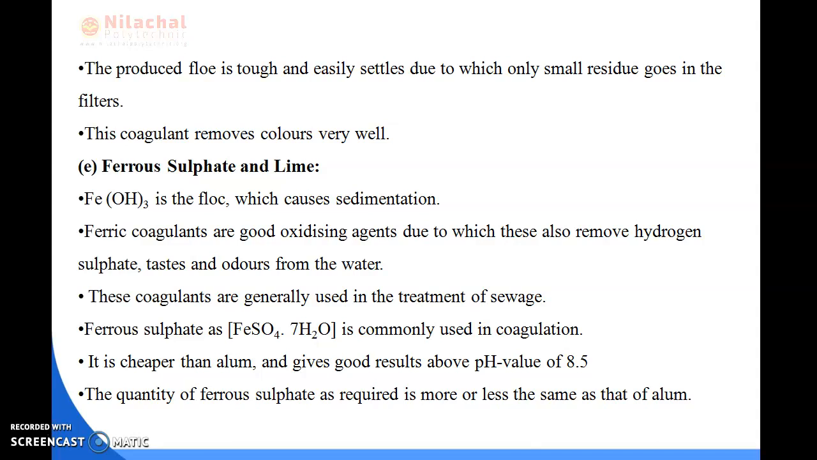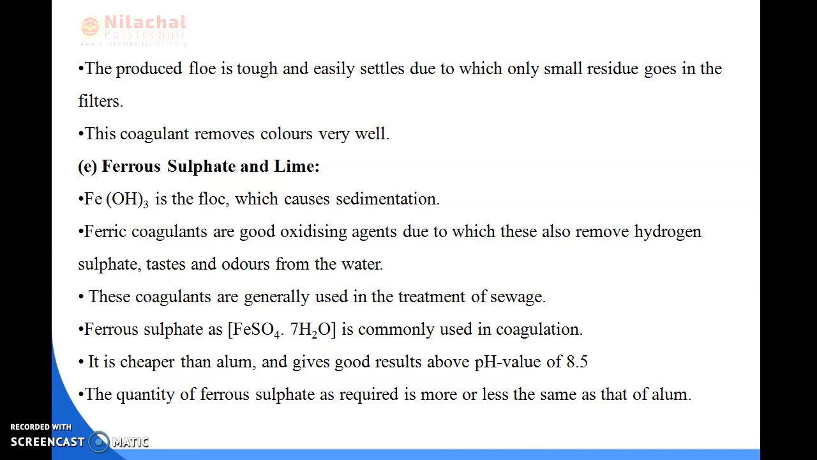Ferrous sulfate, that is FeSO4·7H2O, is commonly used in coagulation. It is cheaper than alum and gives good results above the pH value of 8.5. And the quantity of ferrous sulfate required is more or less the same as that of alum.